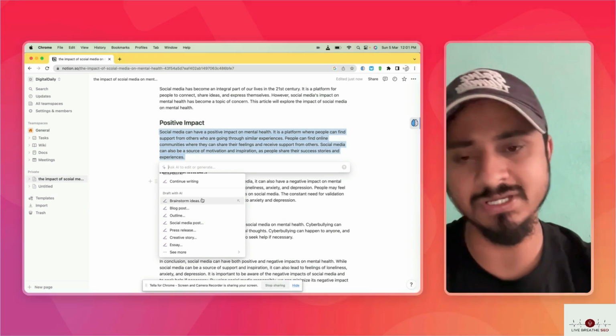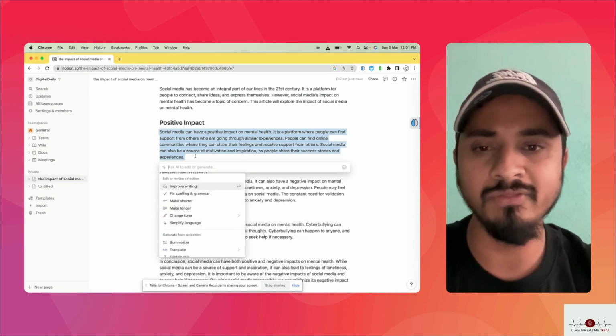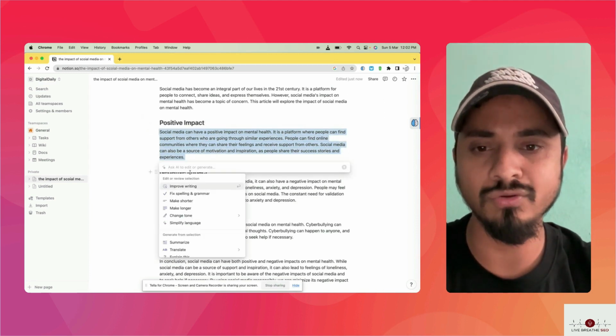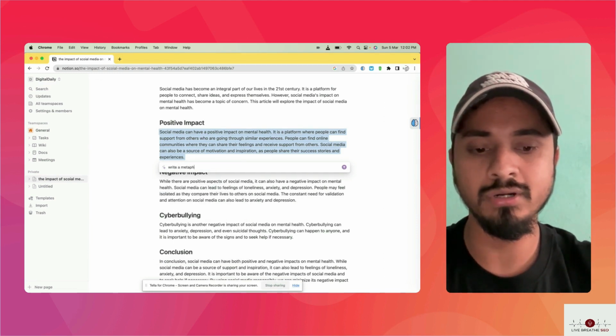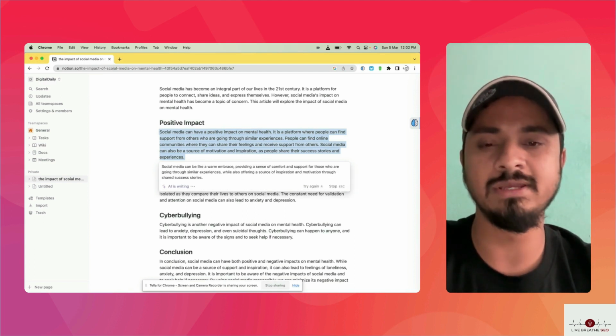There are lots of things in here, guys, you can play around. For demo purposes, I'm going to play around with a few things. I'm going to quickly select that and type write a metaphor of this sentence. Let's see.